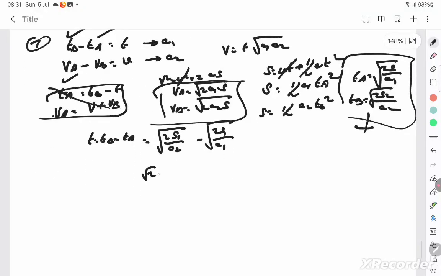And from this, root 2S only is constant, no? S can be taken out common. Root of 1 by A2 minus root of 1 by A1. You can write like this also. So that is your total time.